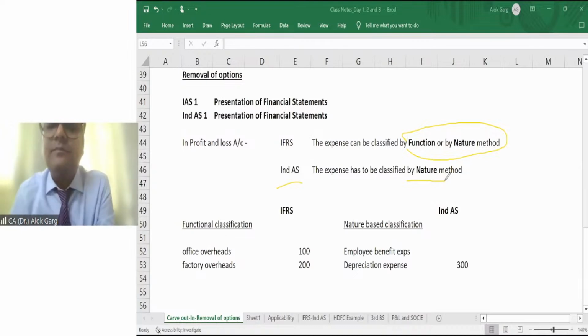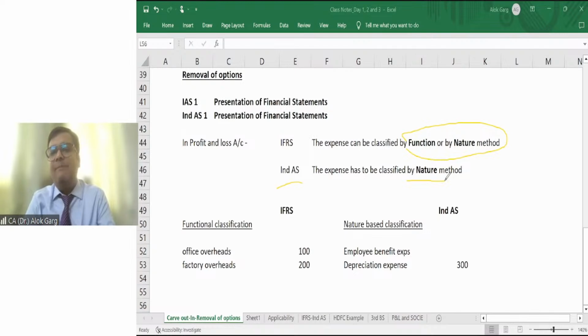Friends, for example, let's say the company has a factory building and the company has an office building, right? There is a company and the company has one factory building and one office building.